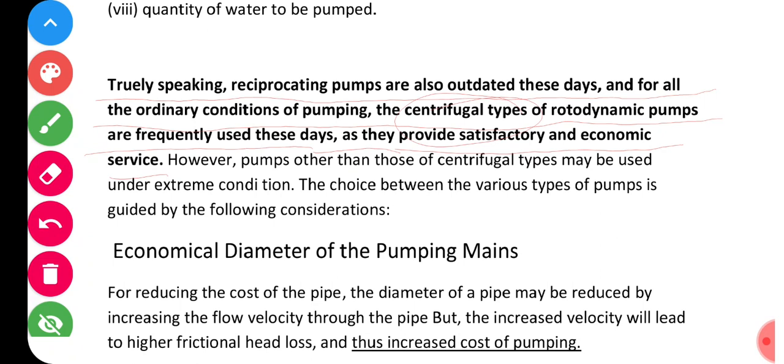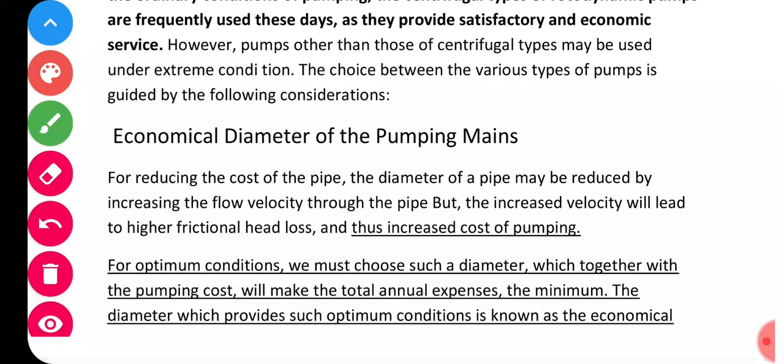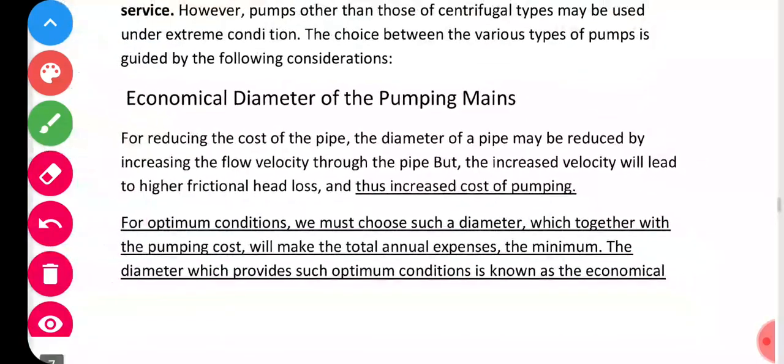So let us see this centrifugal pump more. Next we will see what is economic diameter. What is economic diameter of the pumping means? This is an important point as far as your syllabus is concerned, so I am going into a bit of detail. Economic diameter means the diameter should be kept in such a way that it must be economic. Economic means cost must be considerably low. In the pumping system, cost is not only due to material, but also the running cost, so we have to consider the running cost also.